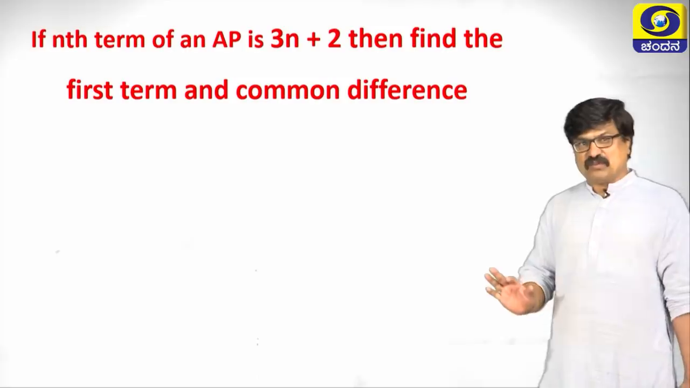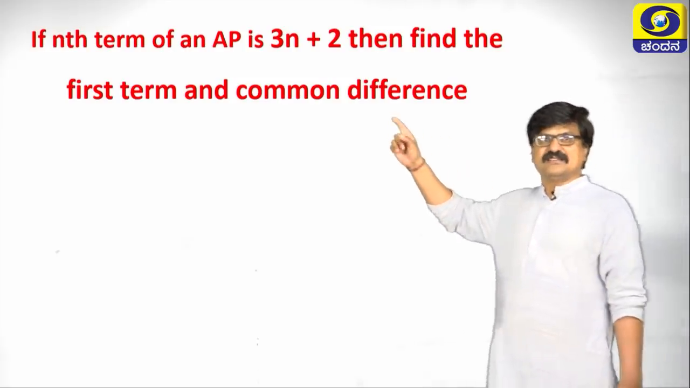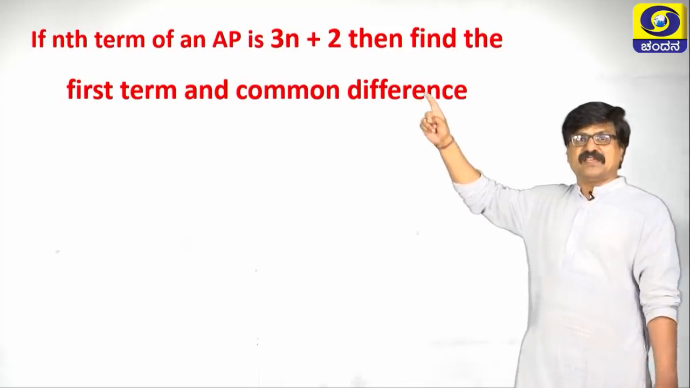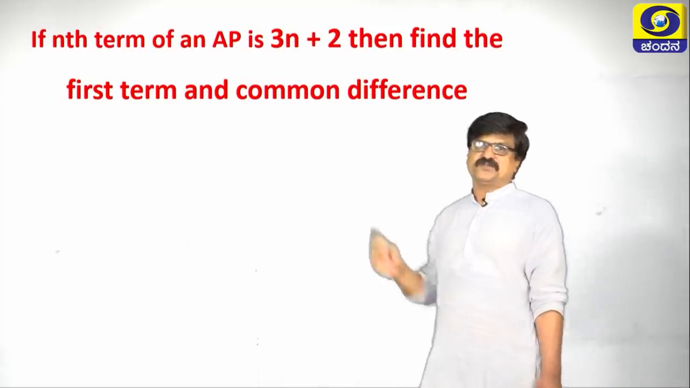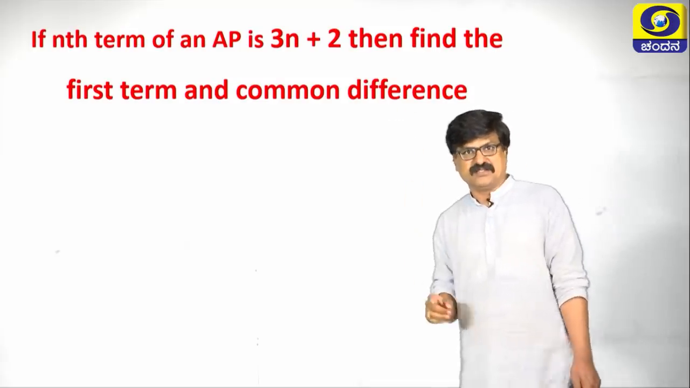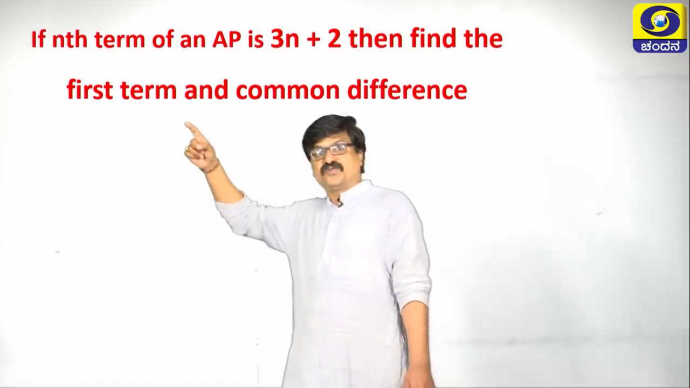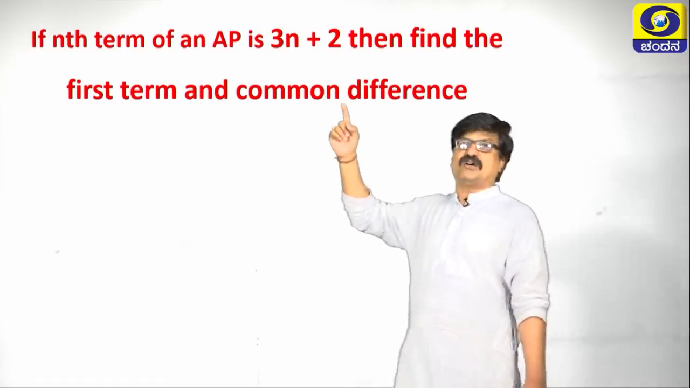Next, let us take one more problem here. The problem is like this. The nth term of an AP is 3n plus 2, then find the first term and common difference. Here the nth term is given, and we are going to find the first term and common difference.